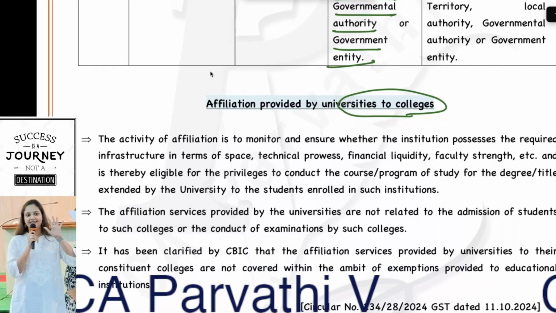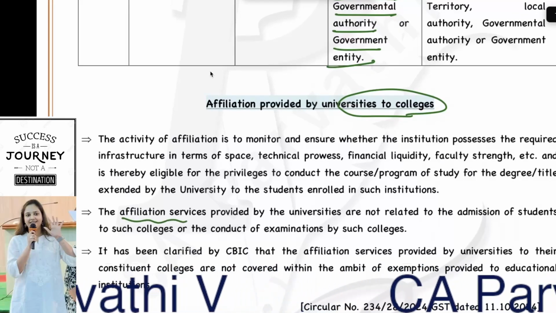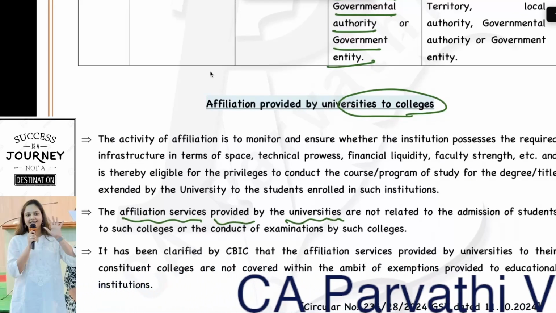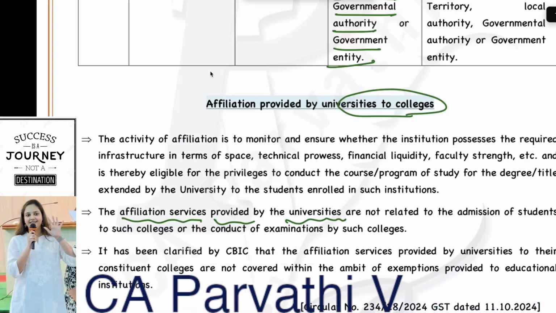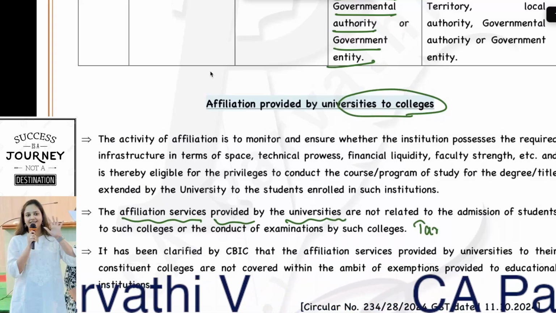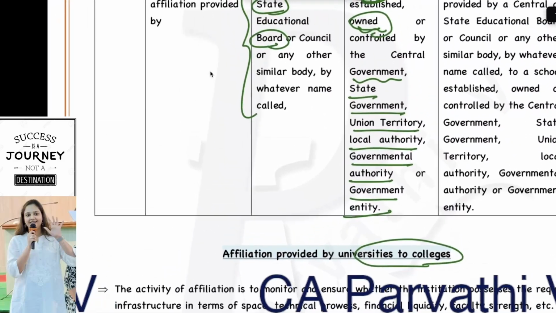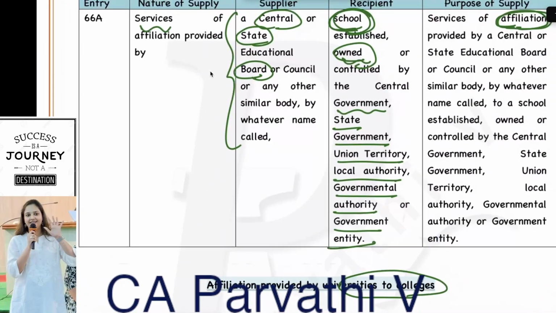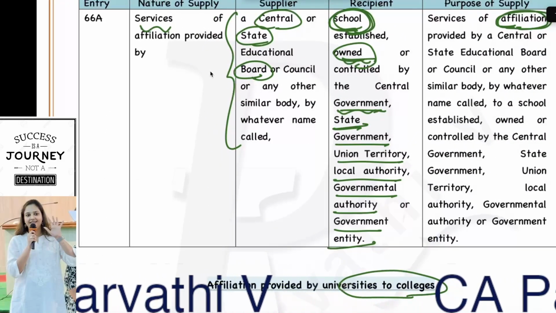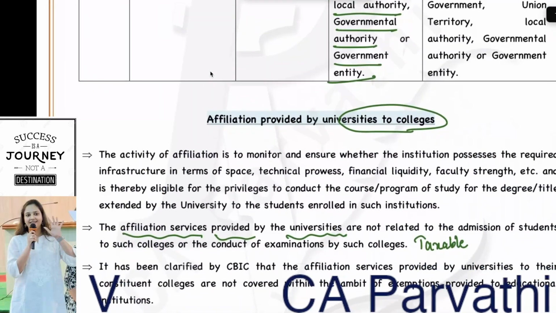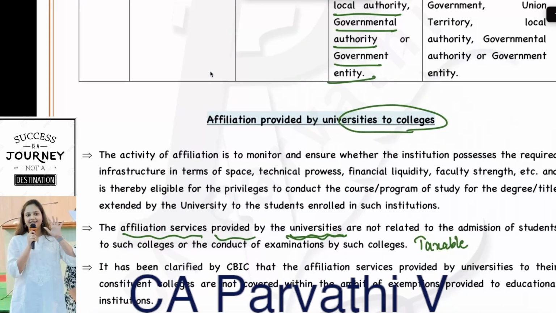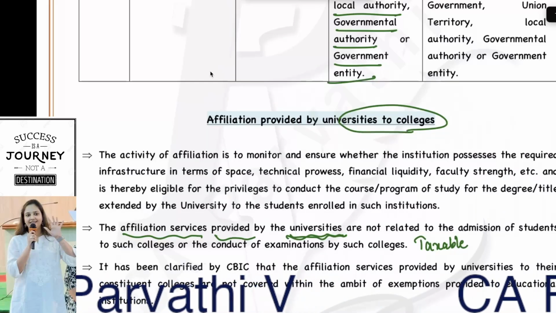So what is the status now for affiliation services provided by universities? Is it exempt or taxable? It is taxable. Why? Because the only exemption we have now is for affiliation services provided to a school owned by government. All others are taxable. Universities means it is provided to colleges, so it is taxable.